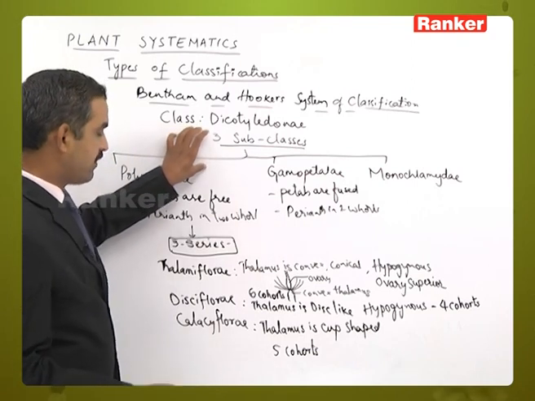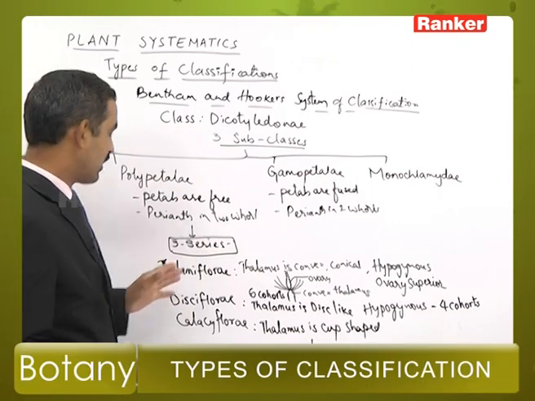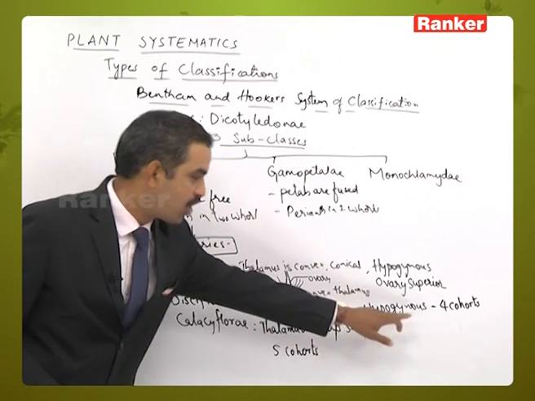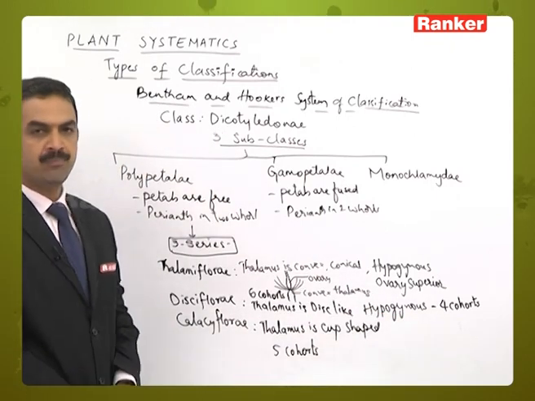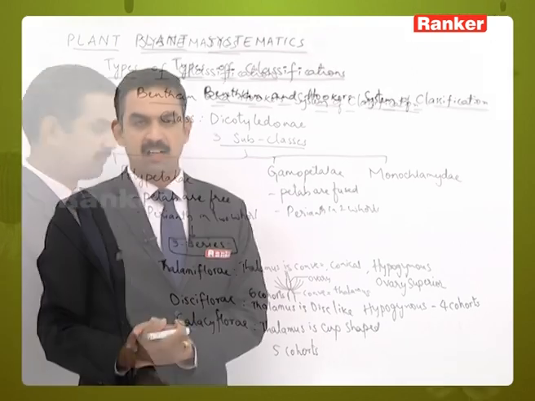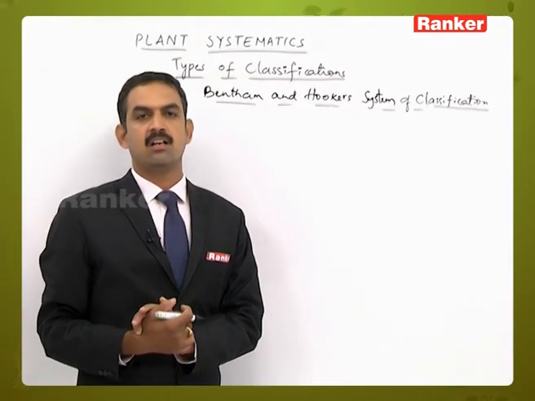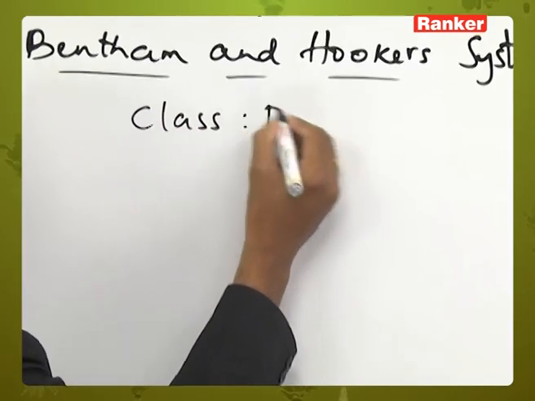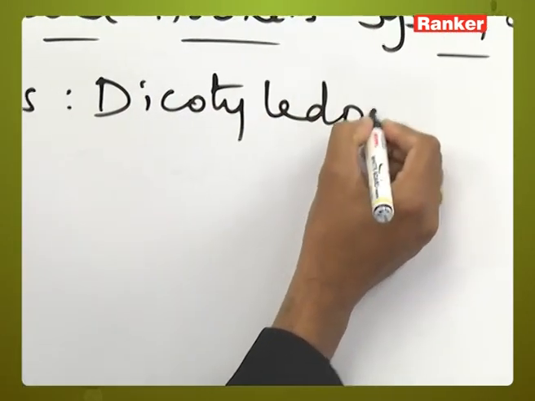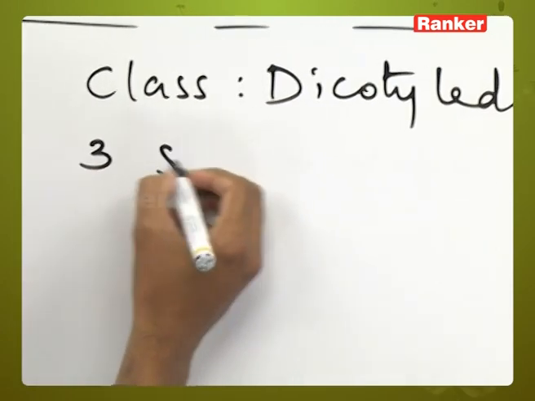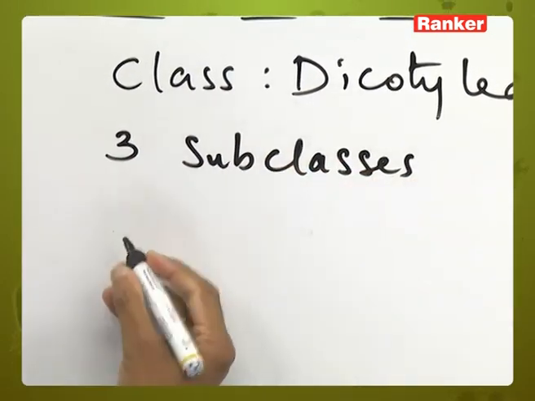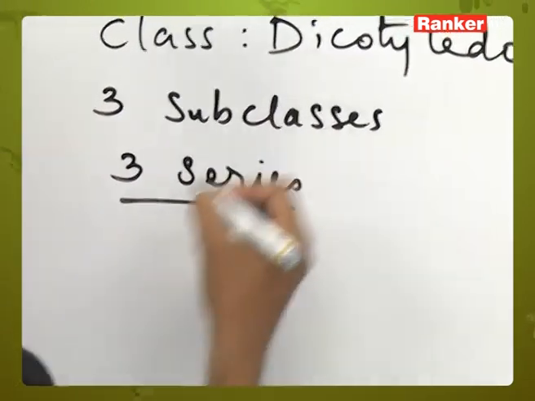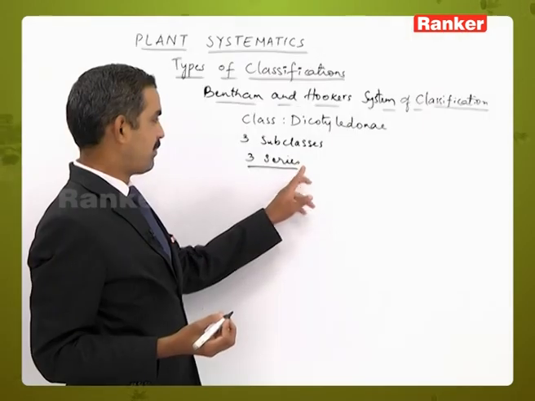So in Dicotyledonnae, a total of 3 subclasses are there, 3 series are there, and 6 plus 4 plus 5, a total of 15 cohorts are present. Class Dicotyledonnae contains 3 subclasses, 3 series and 15 cohorts. The 3 series are present in the first subclass.